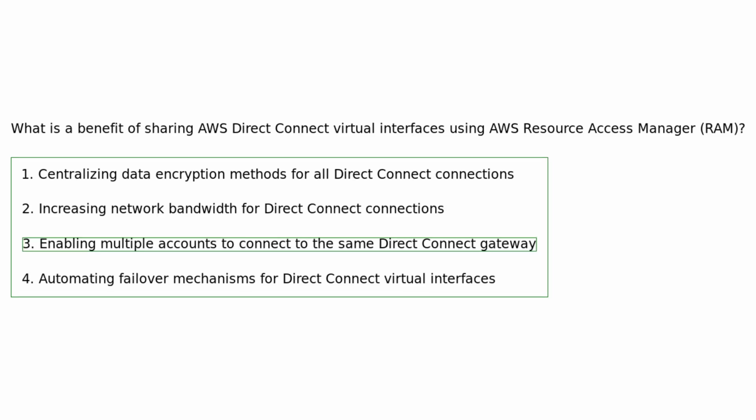Sharing AWS Direct Connect virtual interfaces via AWS RAM allows multiple accounts to connect to the same Direct Connect gateway, streamlining network connectivity and enhancing collaboration between accounts.